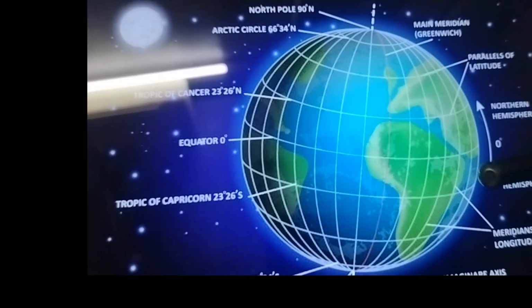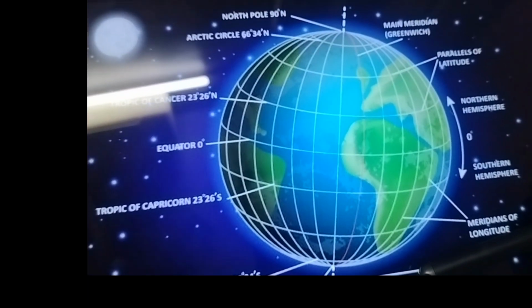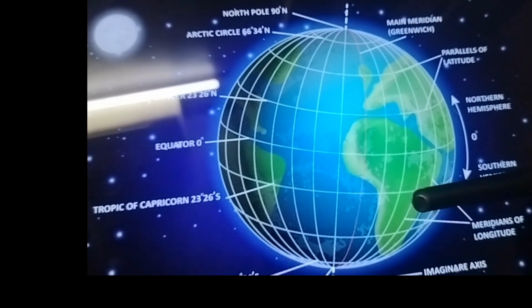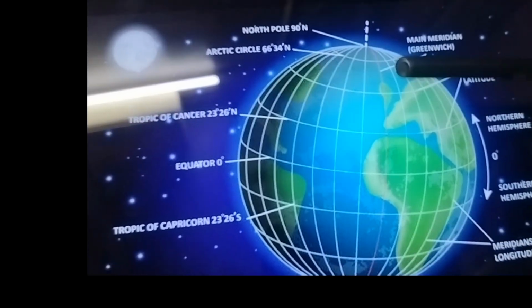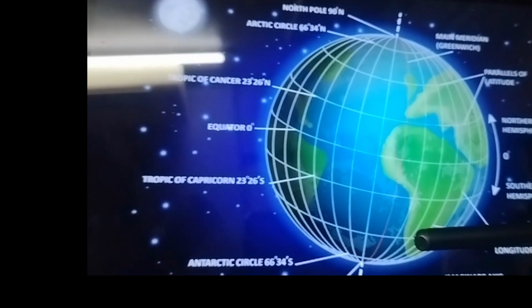And the region between the equator and South Pole is called the Southern Hemisphere, and the latitudes in the Southern Hemisphere are denoted by the letter S. This is Northern Hemisphere, this is Southern Hemisphere.